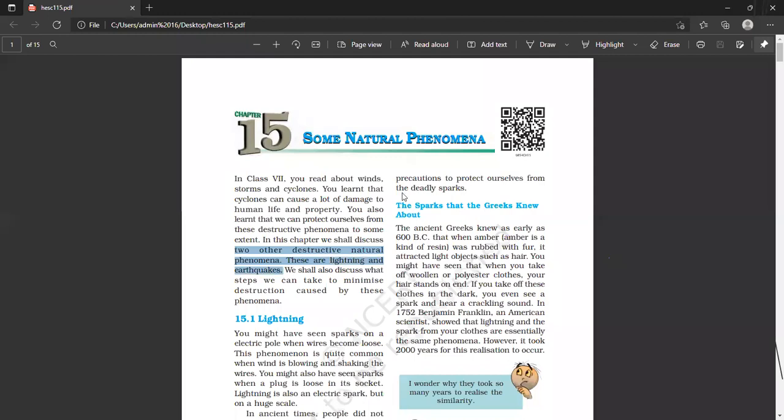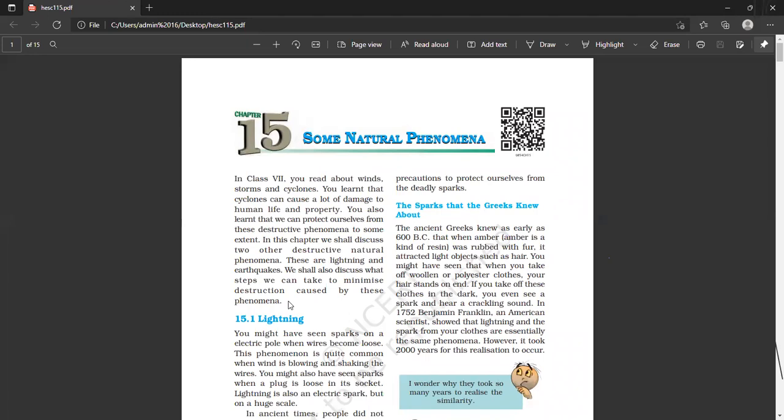As I told you earlier also, there are many natural phenomena which are occurring near us, or we can say around us in our environment, in our nature. Some are not destructive, not harmful, but some are harmful and destructive, like cyclones, sometimes storms, right? Sometimes tornadoes also.